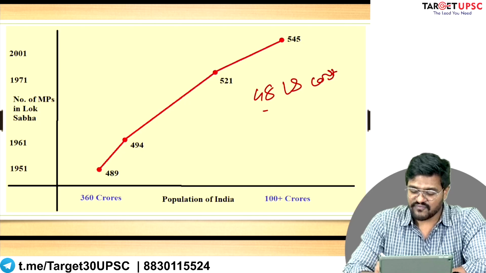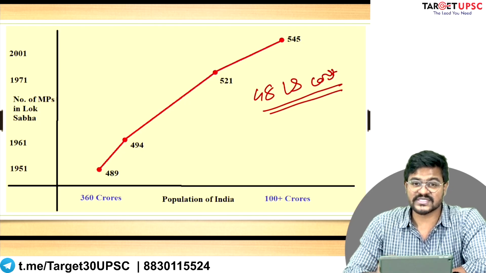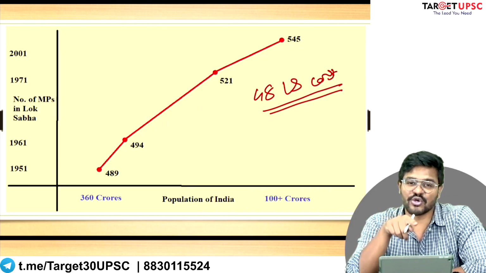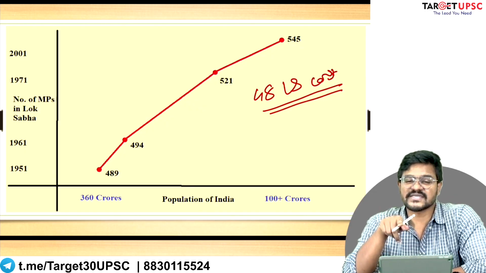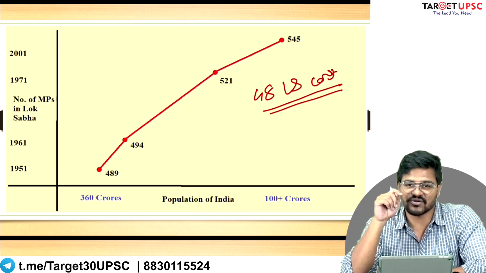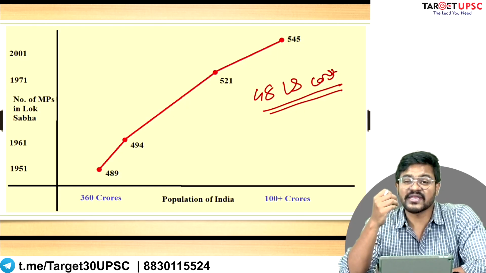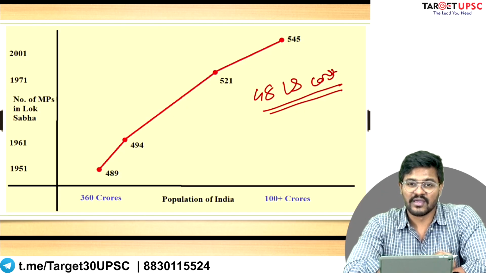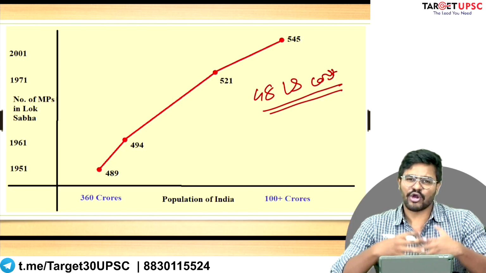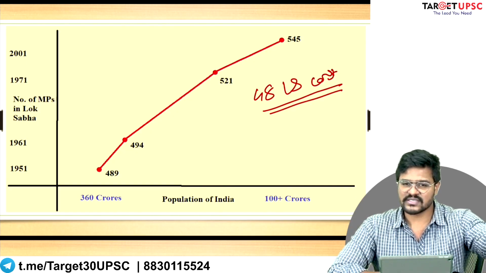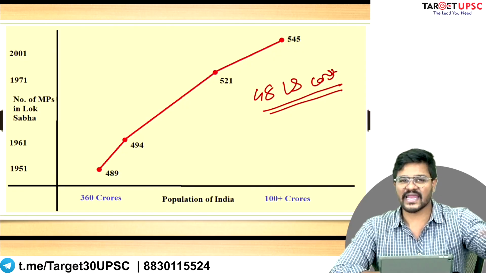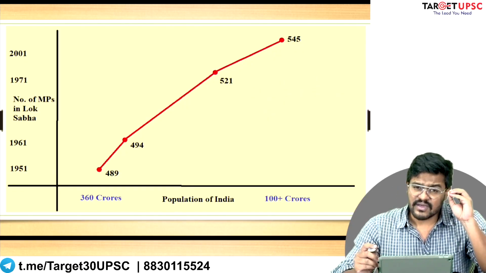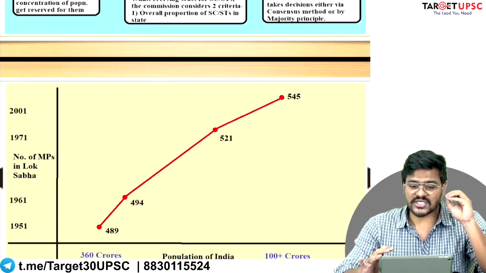Which constituency is to be reserved for scheduled tribe? Which constituency is to be reserved for scheduled caste? What is the criteria applied to decide this reservation? Is it random, like a lottery method where the Election Commission randomly picks any constituency? Or is there some method, some logic in this selection?